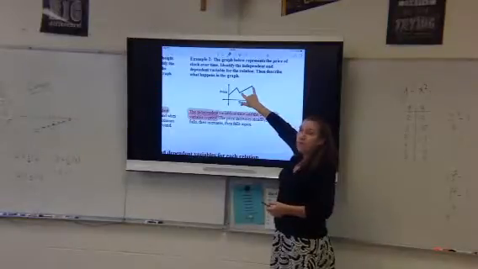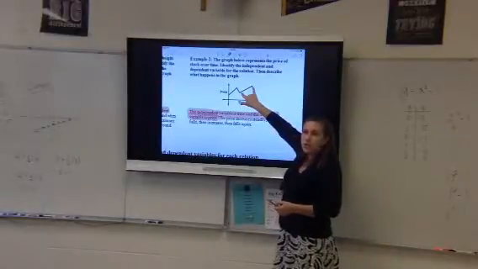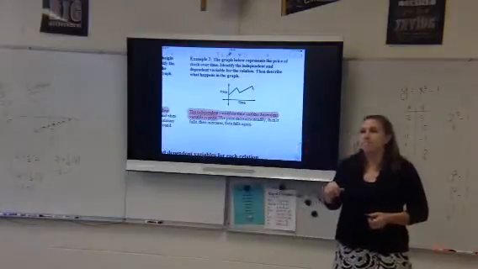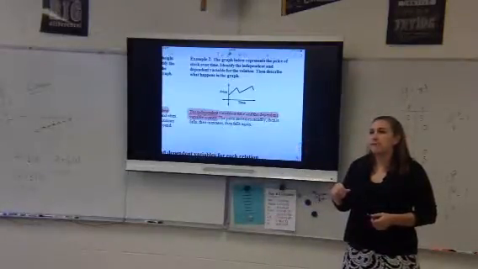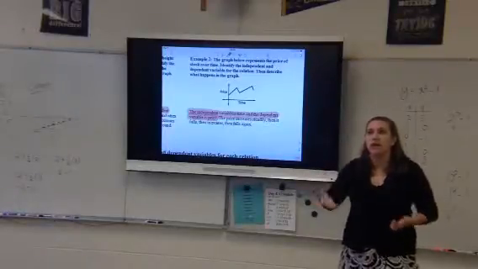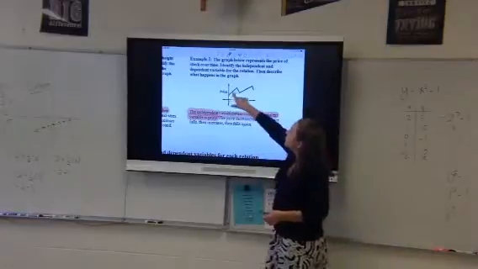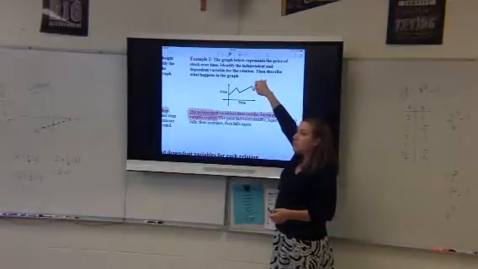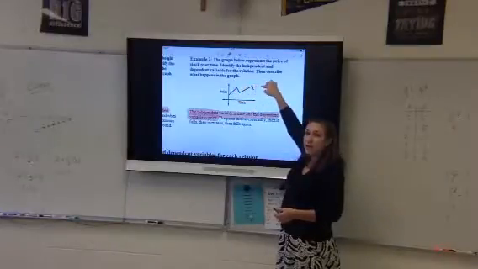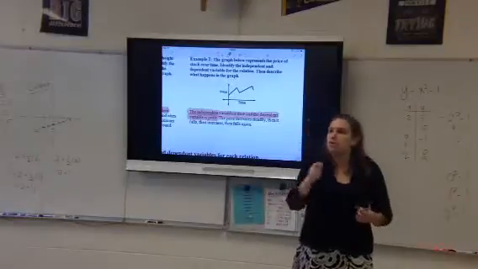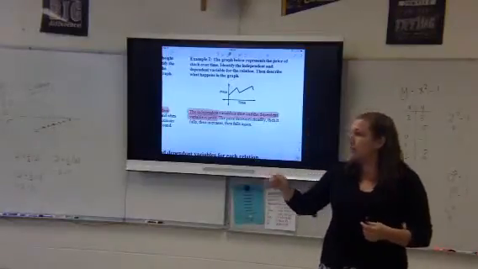Now, is this going to be a faster increase rate or a slower increase rate? Slower. How do we know it's slower? Because it's going at more of a horizontal angle than a vertical. Okay, less steep. What you said's right, but just less steep is an easier way to say that. So this is really steep, this is less steep. And then it stops. Now, does it stop higher or lower than when it started for the day? Higher. So you're still going to be a little vague about it, okay? But you can talk about all these points, and that's what needs to happen.